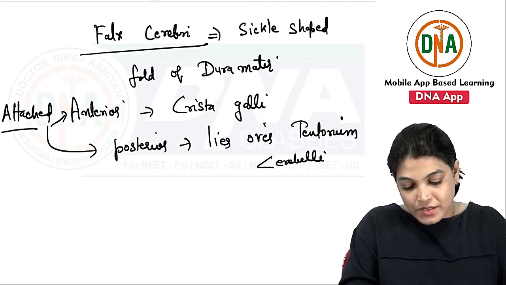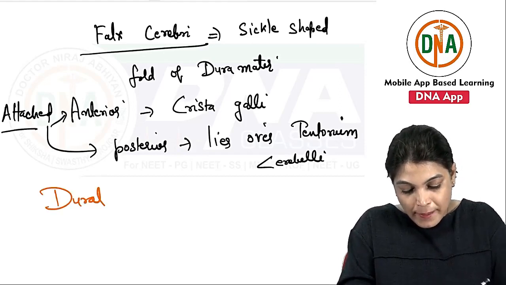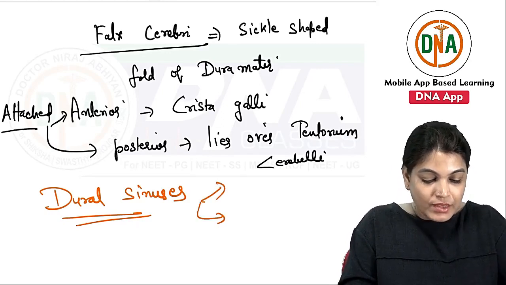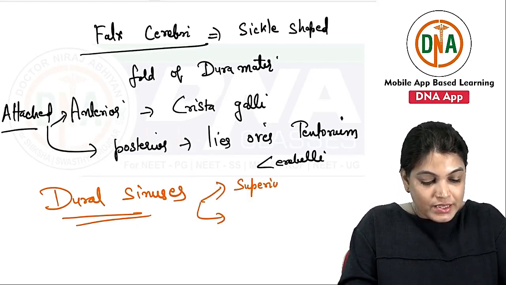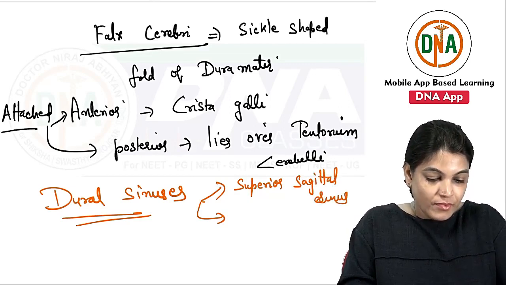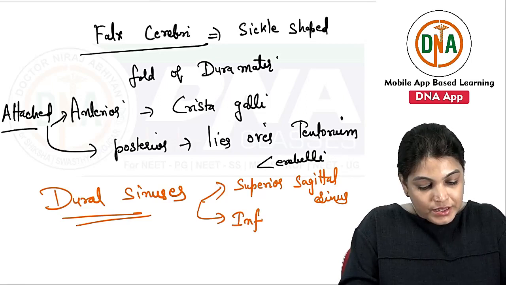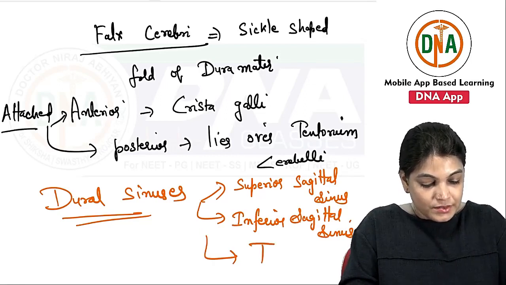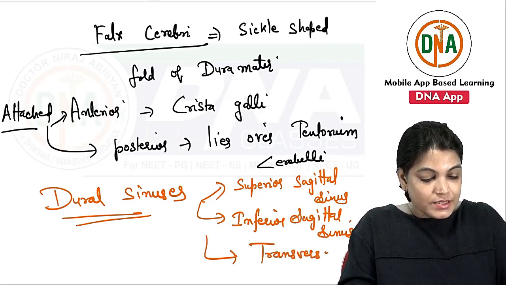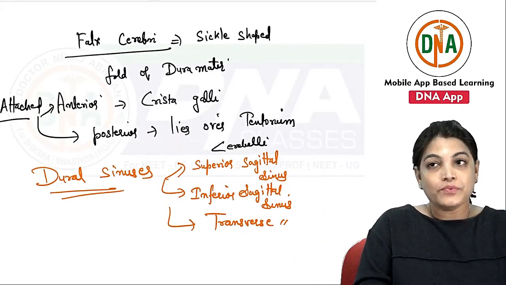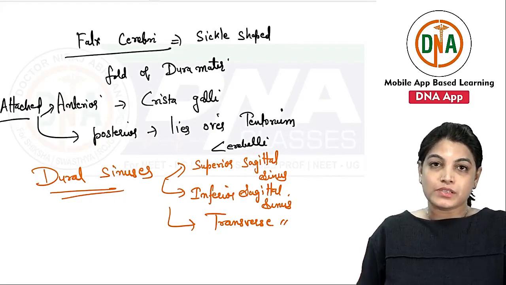Now the dural sinuses which are contained by falx cerebri are the following. It contains the superior sagittal sinus, the inferior sagittal sinus, and the transverse sinus. These are the sinuses which are contained by falx cerebri.